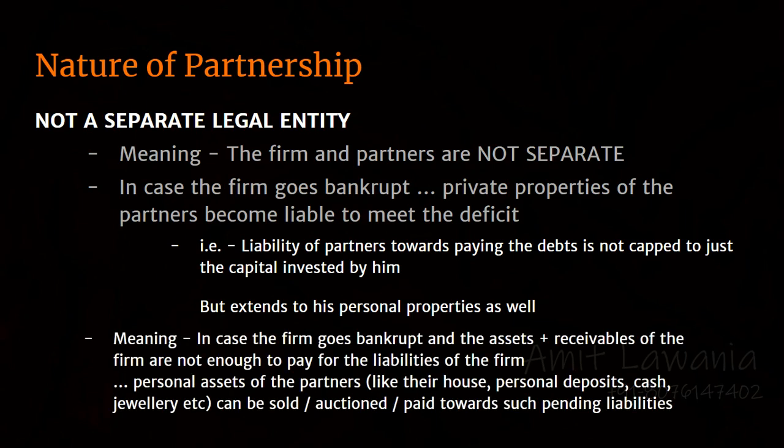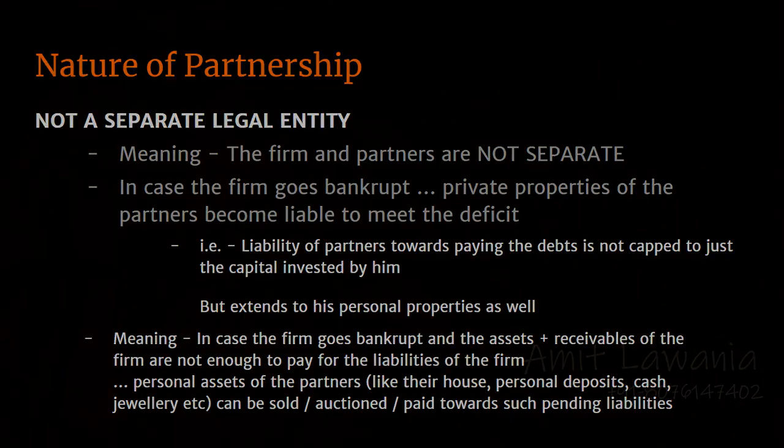Meaning, in case the partnership firm goes bankrupt, and the assets and receivables of the firm are not enough to pay the liabilities of the firm, then the personal assets of partners, I'm saying this again, the personal assets of partners, like his house, personal deposits, cash, car, jewelry, can be sold, they can be auctioned, or they can be paid towards such liabilities.